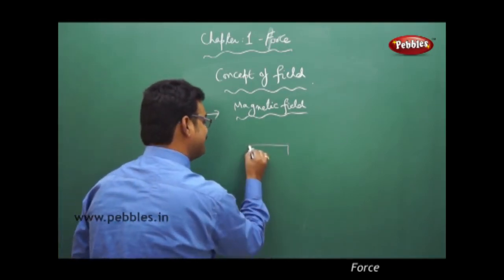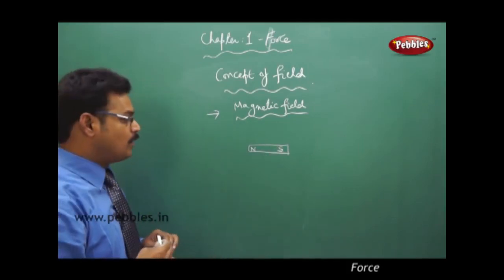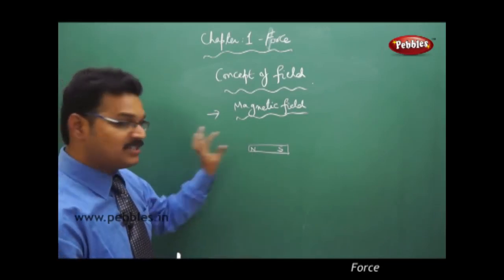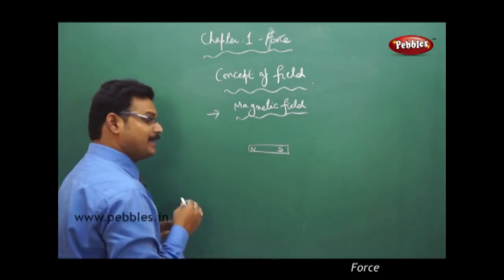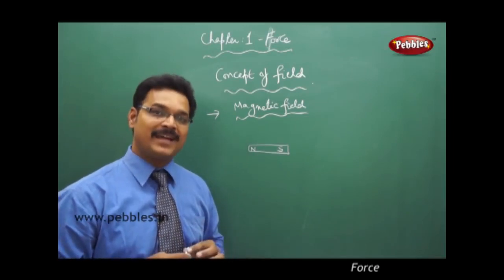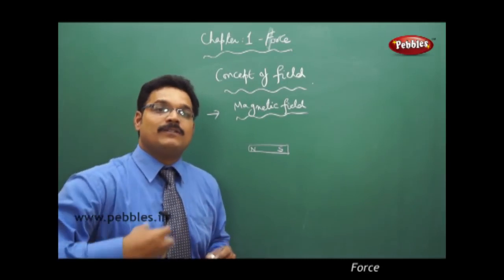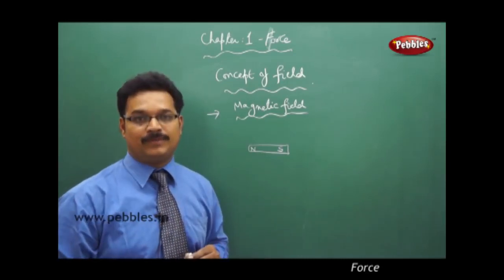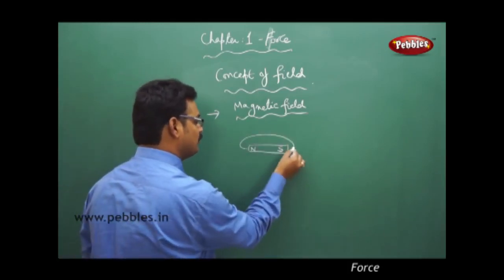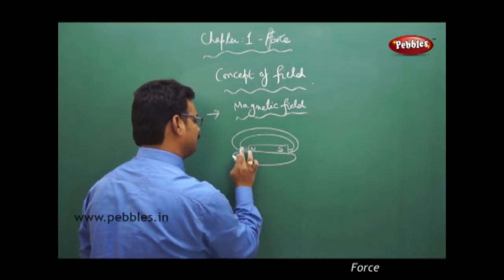So, this is the bar magnet, North Pole and South Pole. Whenever the bar magnet is placed in some area or some region, what happens? There are magnetic field lines. Magnetic field lines are the reasons for developing magnetic force. And these magnetic field lines move from North pole to South pole, like this, North pole to South pole.